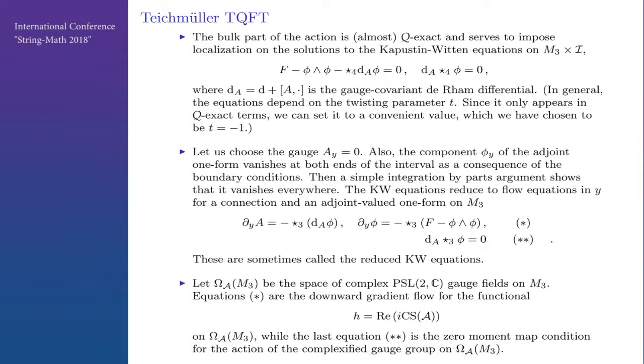So I will denote by curly A of M3 the space of complex SL(2,C) gauge fields on M3, and these equations, the top two, are just the gradient flow for the minus imaginary part of the Chern-Simons functional of this complex connection. And this is the starting point for Witten's story about analytic continuation of Chern-Simons theory.